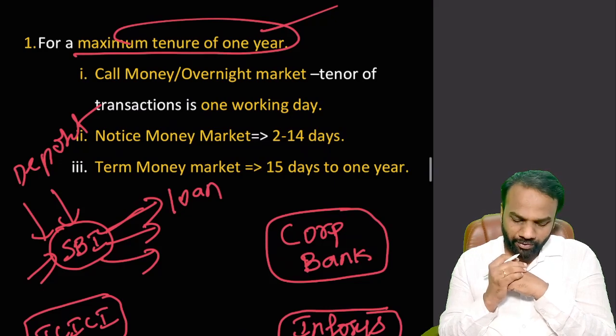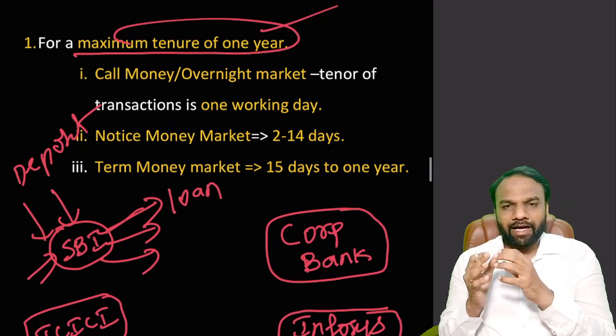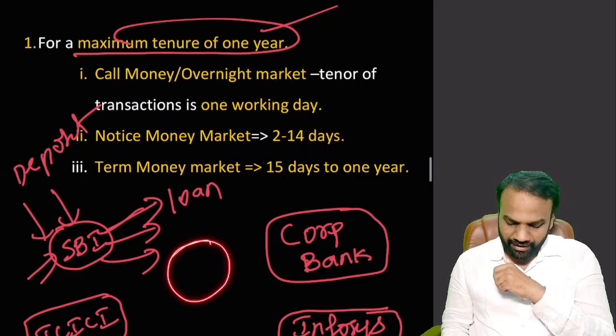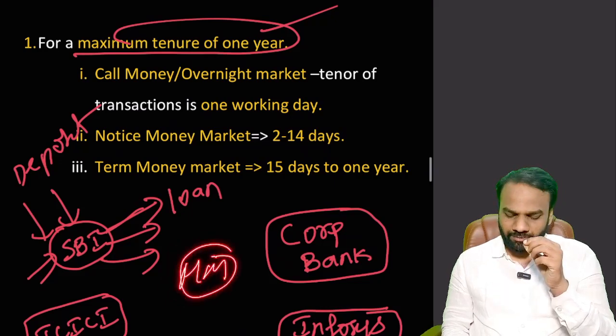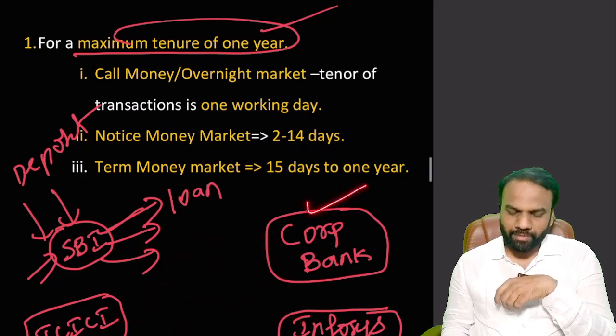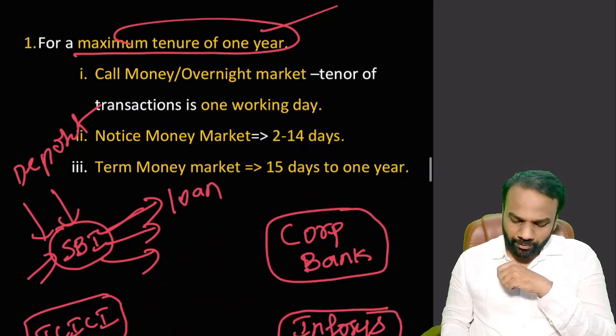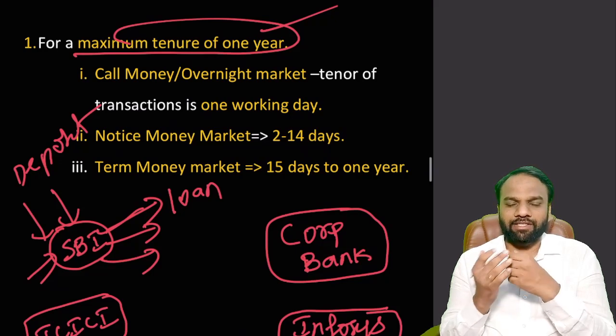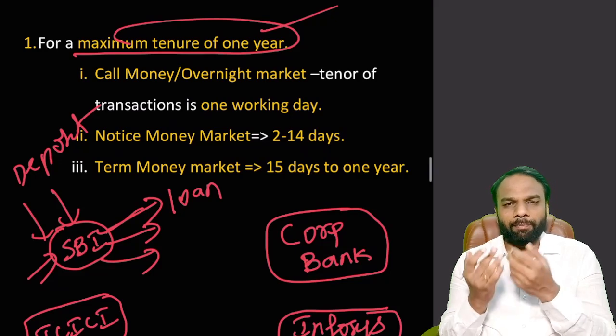So what will SBI do? Temporarily, it will take a loan from the money market. In the money market, who all will participate? Corporation Bank, ICICI Bank, LIC, Infosys, all will participate. Those who have extra money, let us assume Corporation Bank has extra money, SBI will go and ask Corporation Bank, if you have extra money, please give us a loan, we'll pay you the interest.